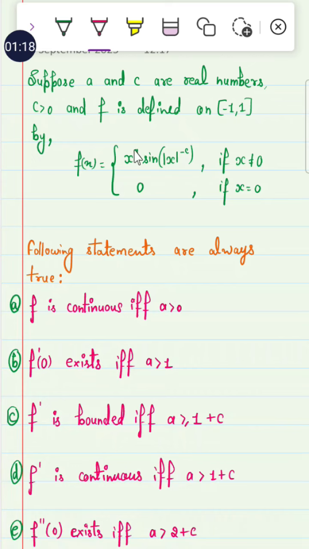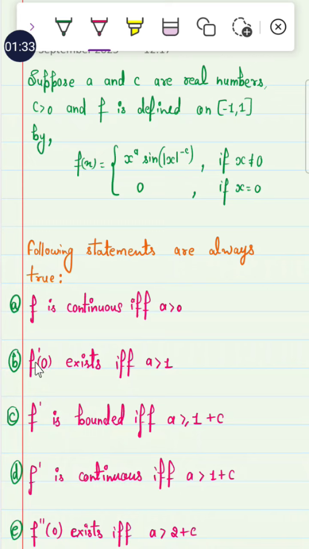So this cannot be defined, because it goes to 1 over x times sin(|x|^(-c)), and so the continuity of the function is not defined.